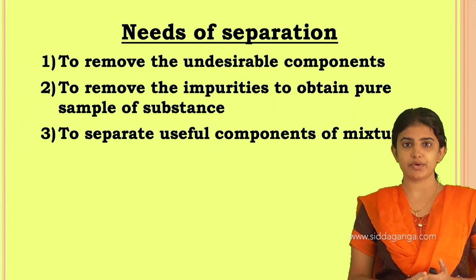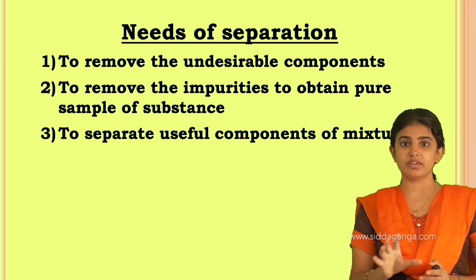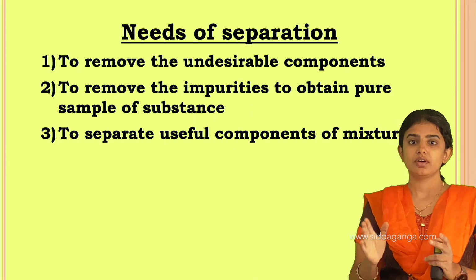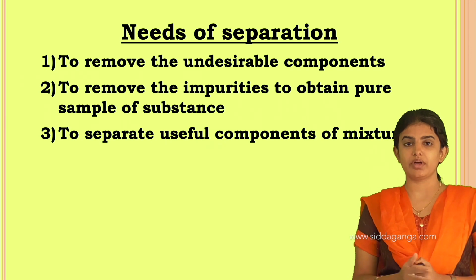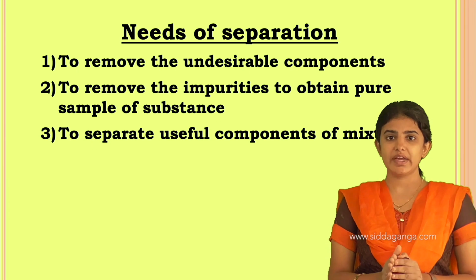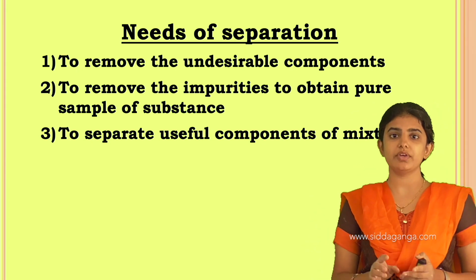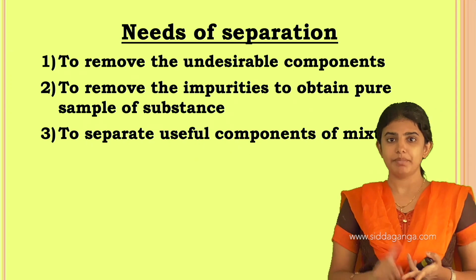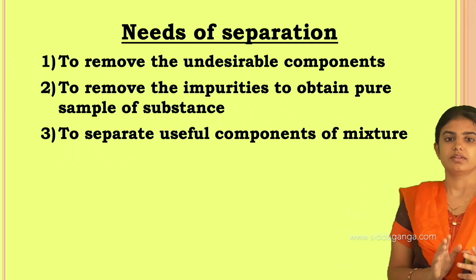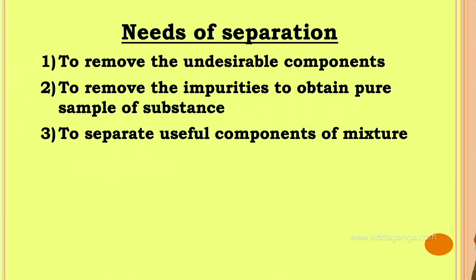For example, petrol, diesel, kerosene are the useful components of the mixture, and we have to separate them from the crude oil, the crude petroleum. From the crude petroleum we have to obtain kerosene, petrol and diesel. This is the third need.